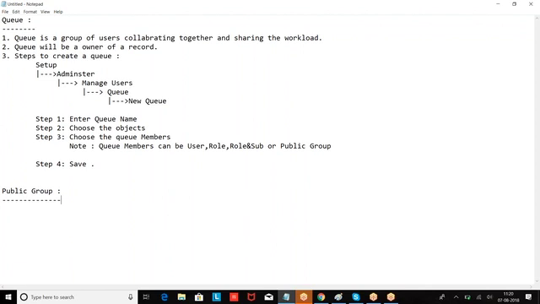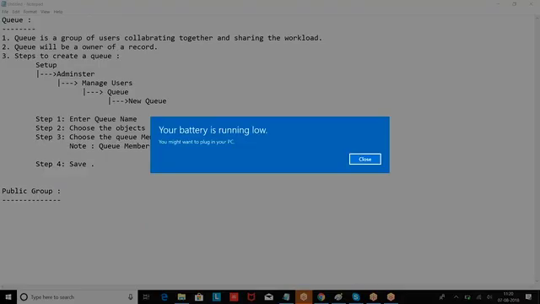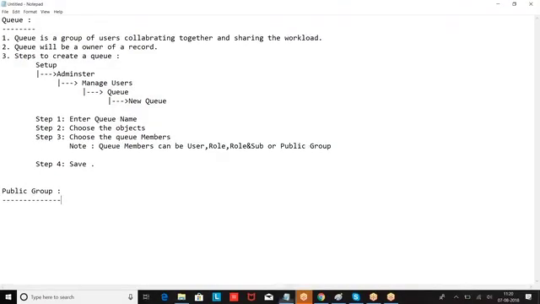Can a public group be an owner? No. A public group can be used for everything other than owner. A queue can be used only for owner. It cannot be used for anything else. If you want a group of people to be an owner, we go for the concept of queue. If you want to share a record with a group of people, or send an email to a group of people, I will go for public group.